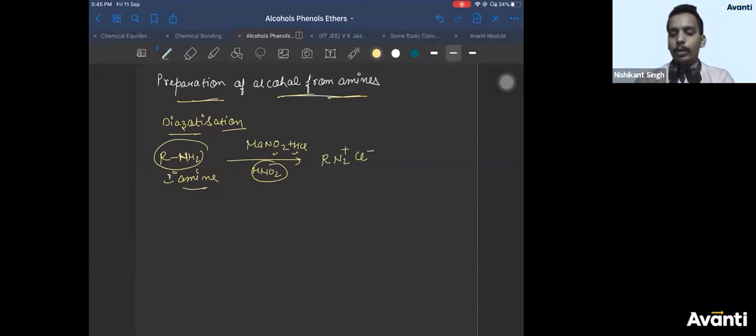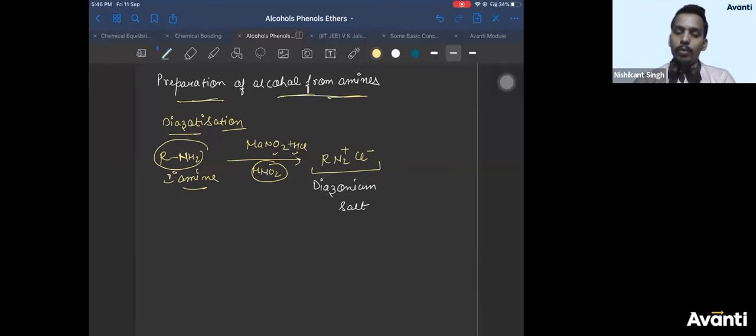What is this compound called? RN2 plus Cl minus. This is known as what? Yes, very good, Pritesh. It is known as diazonium salt. We have done it in the first chapter.